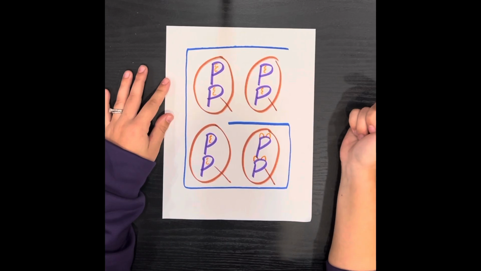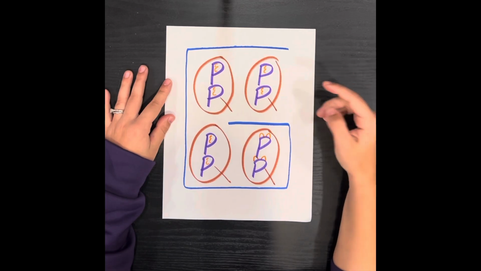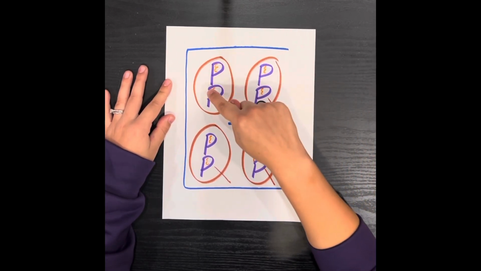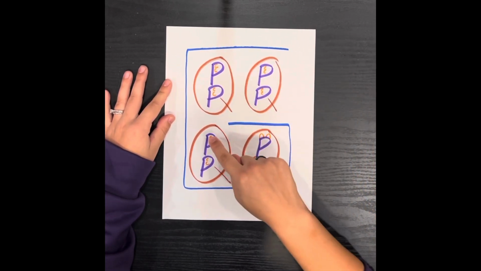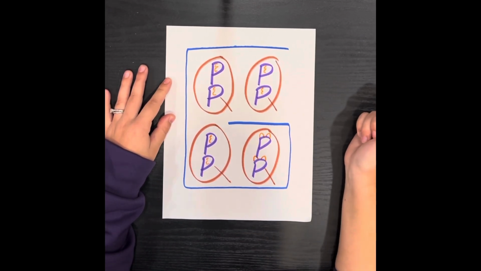And now we're going to determine how many cups we have in a gallon. And to make it easy, we're going to count by 2s, because we already know that there are 2 cups in each pint, and then there were 4 cups in each quart. So we're going to count by 2s to determine how many cups are in each gallon. So let's count 2, 4, 6, 8, 10, 12, 14, 16. So now we know that there are 16 cups in a gallon, there are 8 pints in a gallon, and 4 quarts in a gallon.